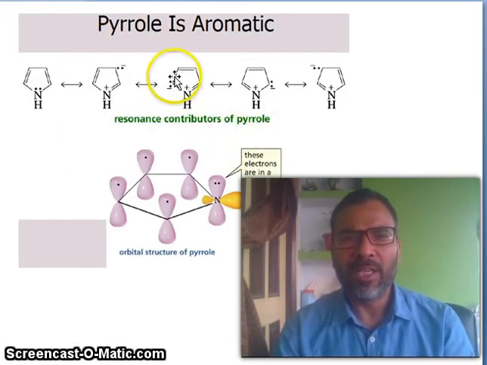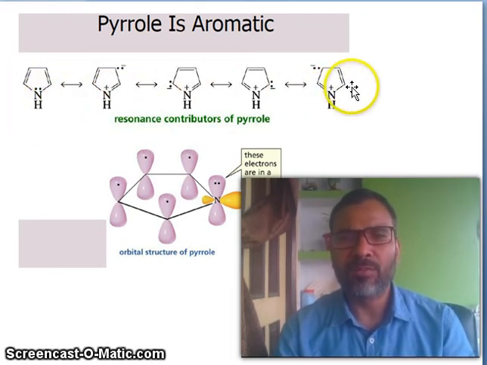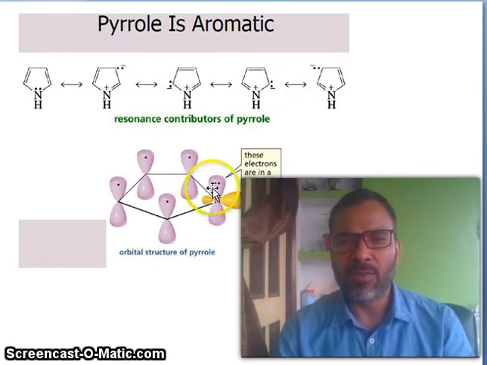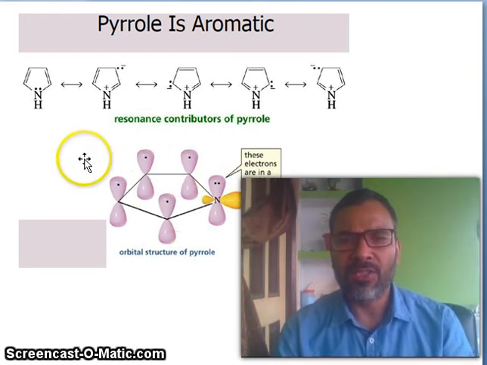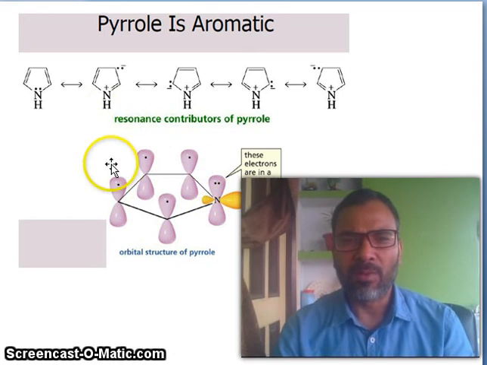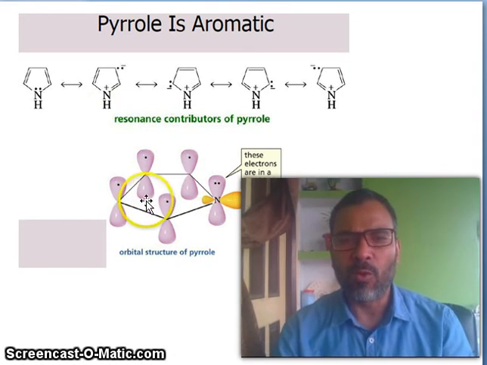So you see here pyrrole, this is a 6 pi electron system. You see this is the resonating form, so it is stabilized by resonance. And you see the situation of the lone pair of electrons on nitrogen. These electrons are in p orbitals and delocalized. So this is a cyclic system, this is a planar system, coplanar, follows Huckel's rule. So this is aromatic.